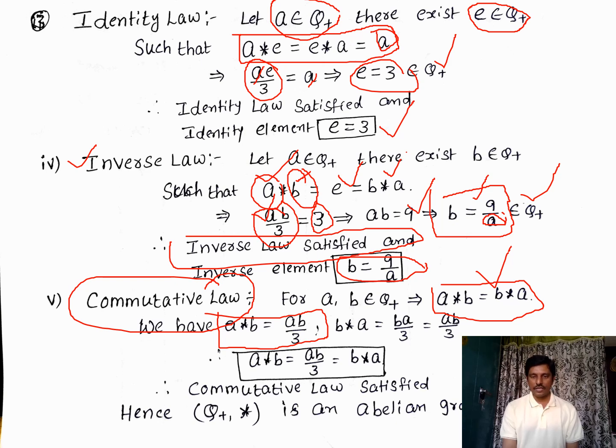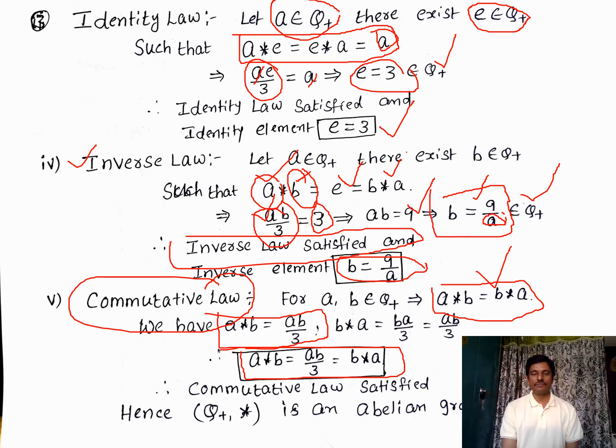Therefore A star B is equal to B star A, that is equal to AB by 3. Is it clear, all of you? A star B is equal to B star A is equal to AB by 3. Sir, here AB by 3 is there, here BA by 3. So how do these two become equal?